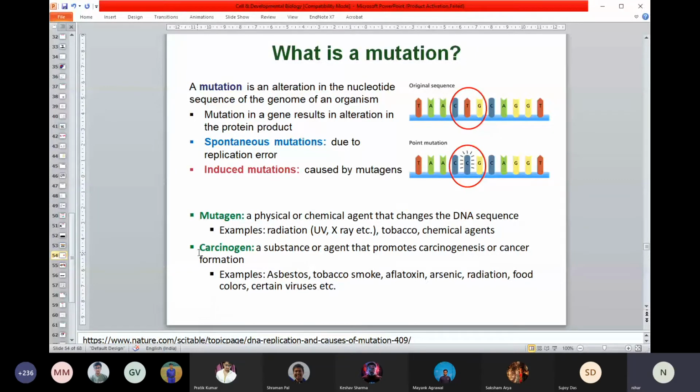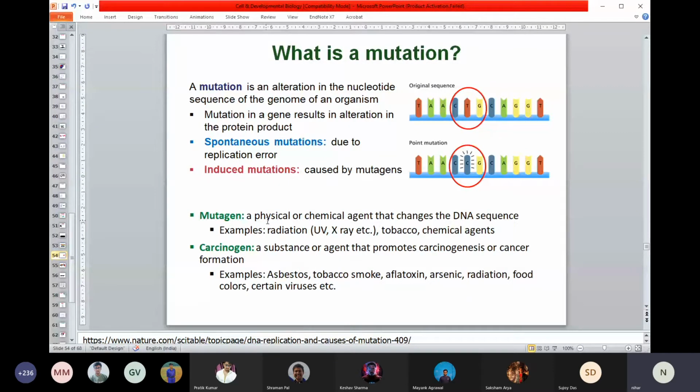And there is another group of molecules called carcinogens, substances or agents that can promote or induce cancer, carcinogenesis. Chemicals you can think about, again, tobacco, asbestos, arsenic, radiation, food colors, different kinds of preservatives people use in food nowadays, even some kinds of viruses can work as a carcinogen. Now if you think critically, what do you call mutagens?